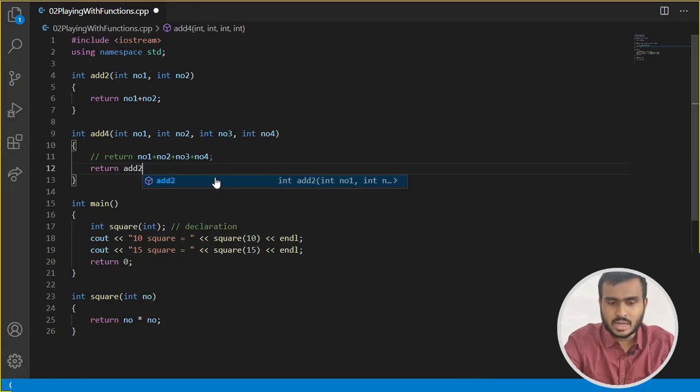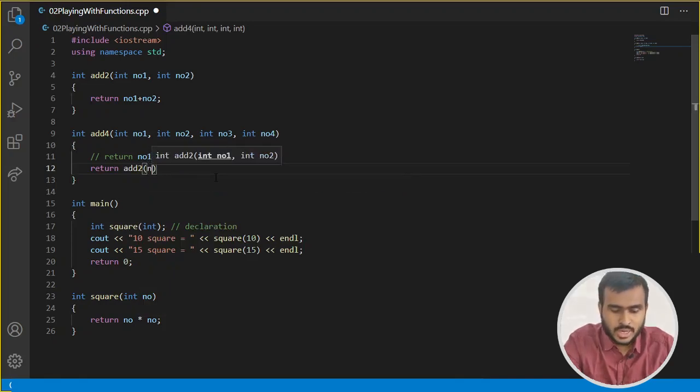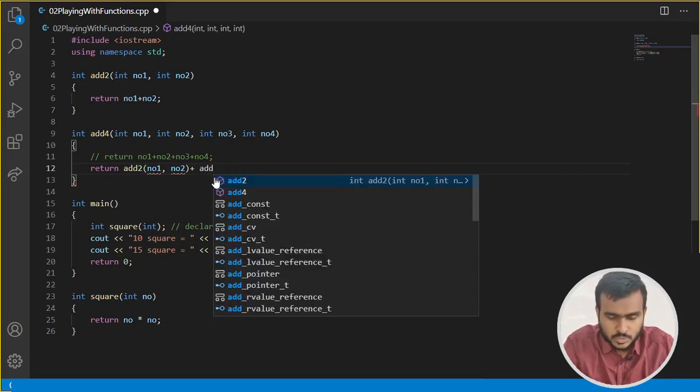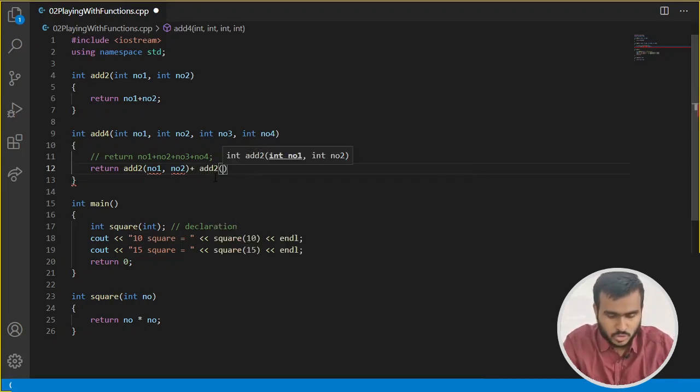return add2 of number1, number2. So this add2 will return the addition of number1 and number2, plus add2 of number3 and number4.